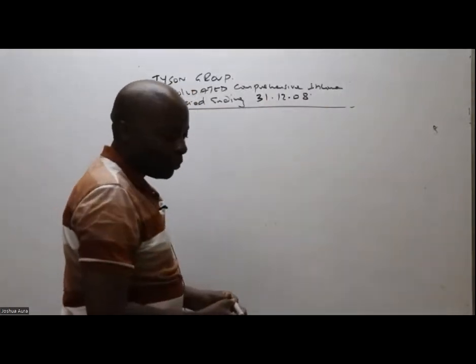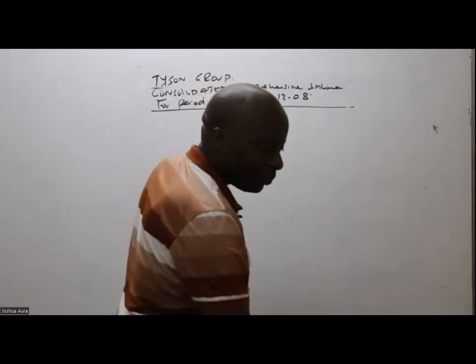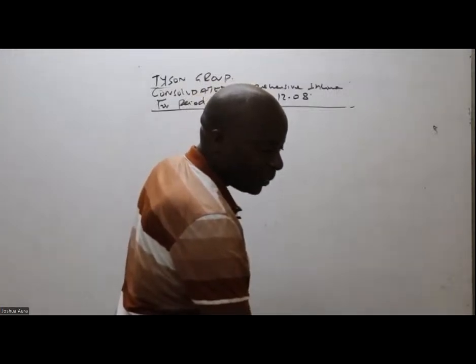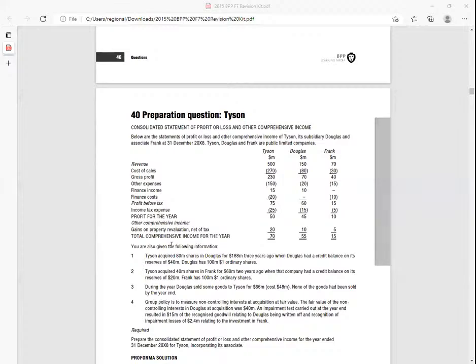Now I'm drawing the pro forma. This is how I draw the pro forma. I'll simply write everything the way it is, but be a bit generous with space.